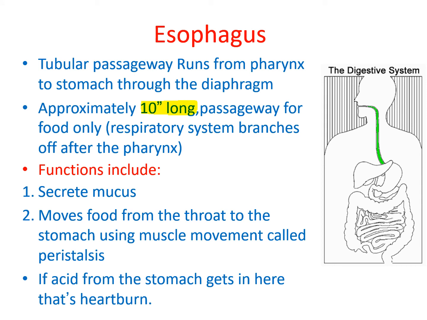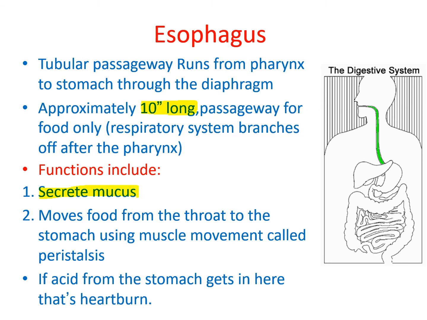The respiratory system branches off after the pharynx. The pharynx is a common organ between the respiratory system and the digestive system. After the pharynx, both these systems go in two different ways. The respiratory system has its own track and the digestive system has its own track, beginning with the esophagus. The first major function of the esophagus is that it secretes mucus.